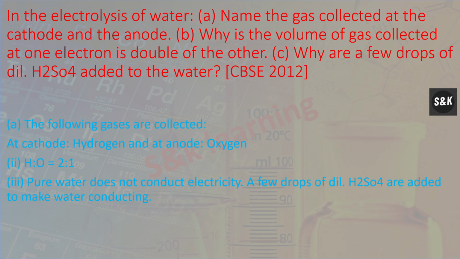In the electrolysis of water, name the gas collected at the cathode and the anode. So the following gases are collected: at cathode hydrogen and at anode oxygen. Why is the volume of gas collected at one electrode double than the other?